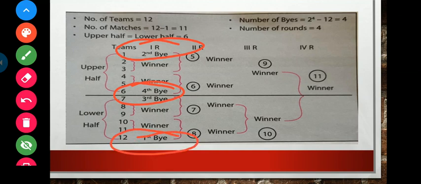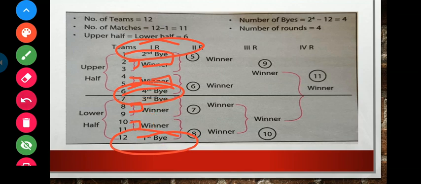Here we can see that 8 and 9 are playing and 10 and 11 are playing. Here 2 and 3 are playing, 4 and 5 are playing. Now the winner of 2 and 3 will play with 1, and the 4 and 5 winner will play with 6. Then the winner of 8 and 9 plays with 7, and the 10 and 11 winner will play with 12.